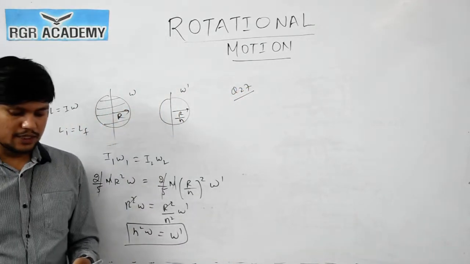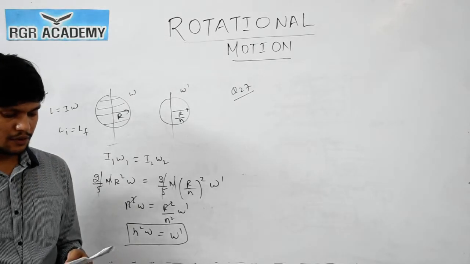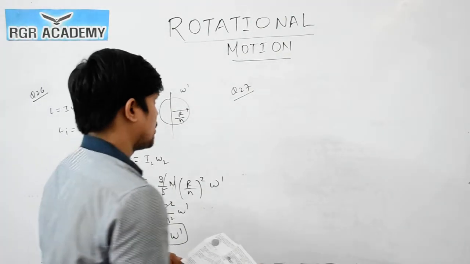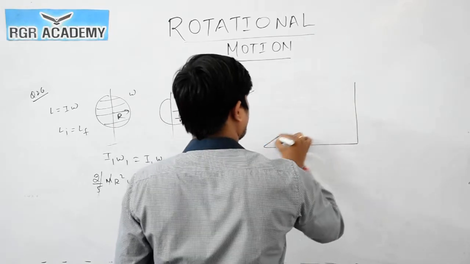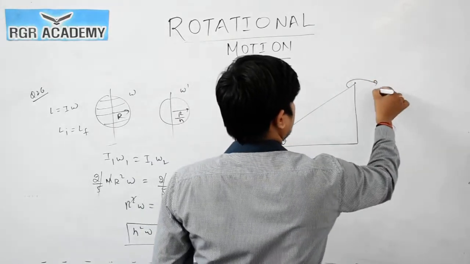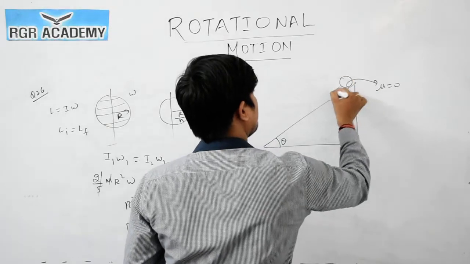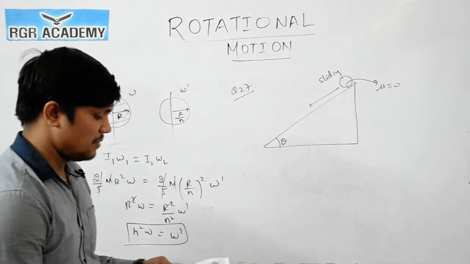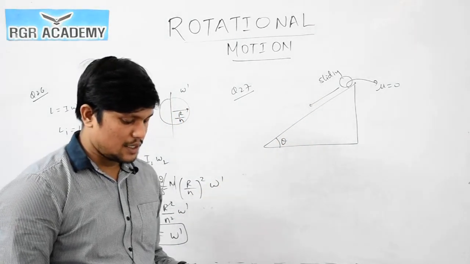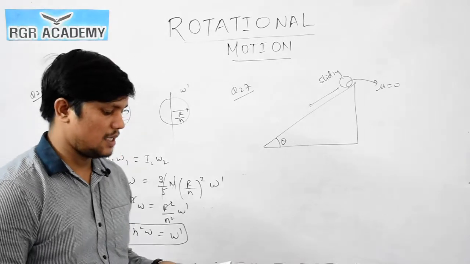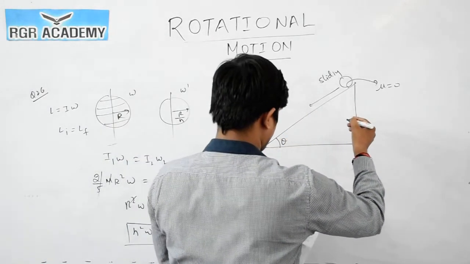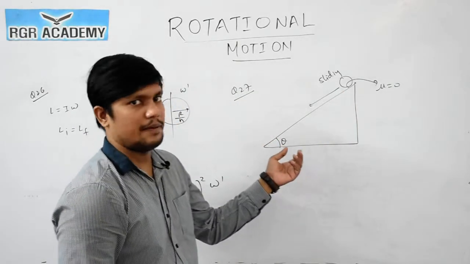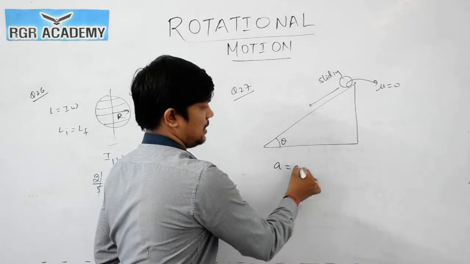A solid sphere, a hollow sphere and a ring are released from the top of a frictionless inclined plane, so that they slide down the plane. Frictionless means mu is 0, so these objects will slide only. Sliding will occur means we know that acceleration will be g sin theta. They are asking maximum acceleration. Acceleration will be same because masses are same. If masses are not same also, acceleration is independent of mass. So acceleration will be equal to g sin theta.